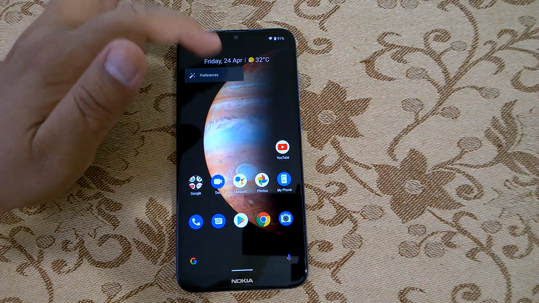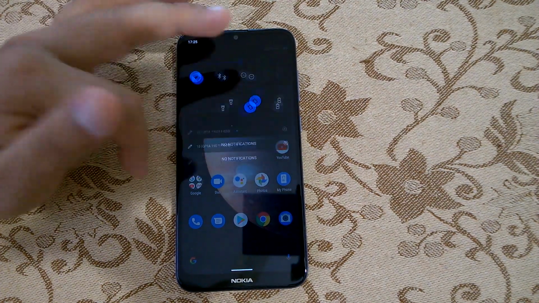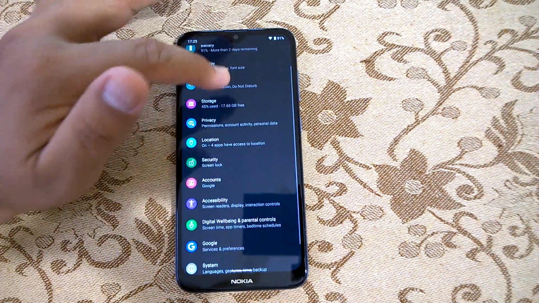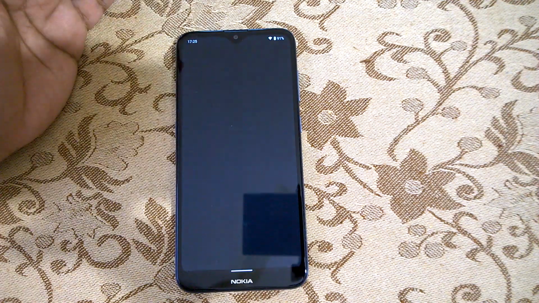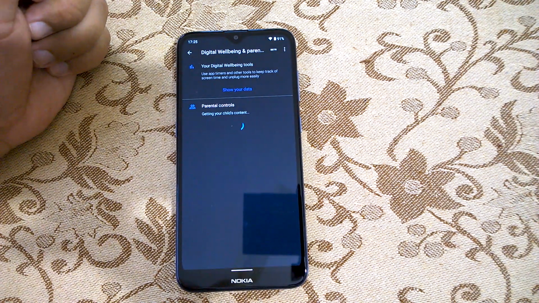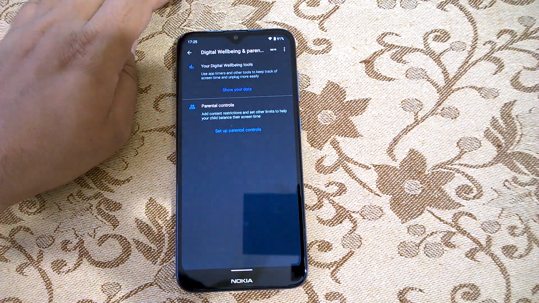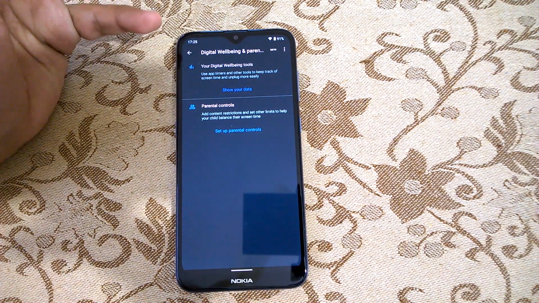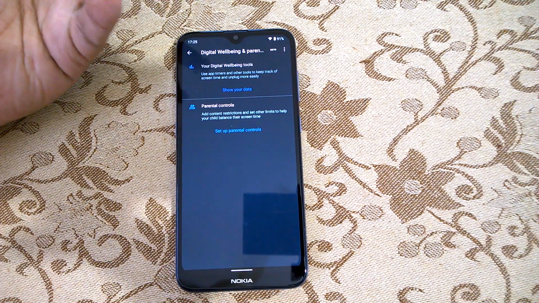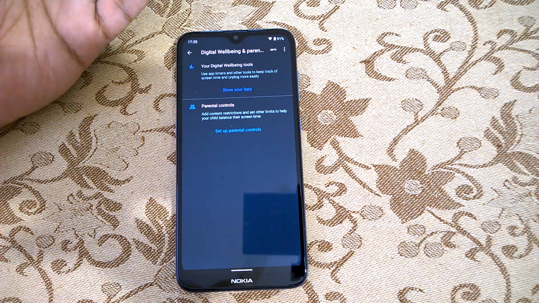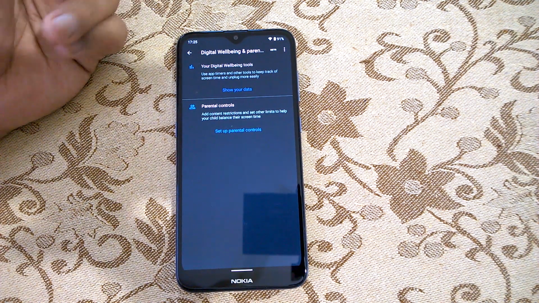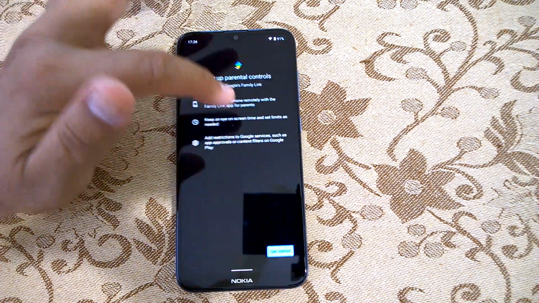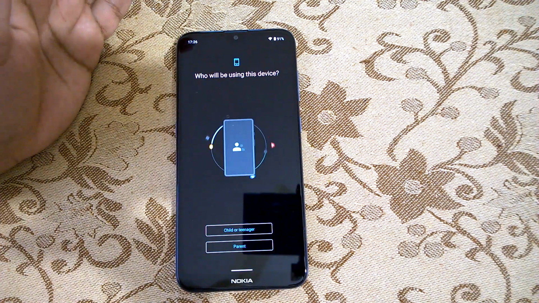Okay, now coming to other changes that Android 10 brings to Nokia 2.3. You will see digital well-being and parental control. Those two new features have arrived here. One is parental control, which you need to set up if you have kids at home and you want them to also use this phone. You can set up these parental controls, and you can then allow them to use this.